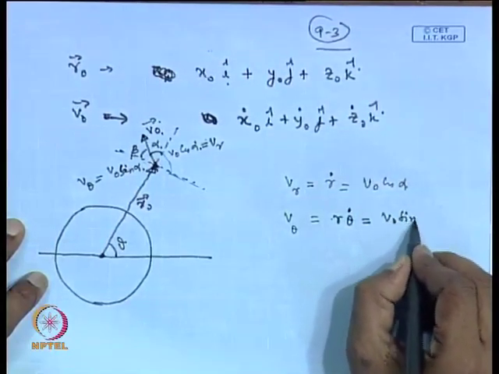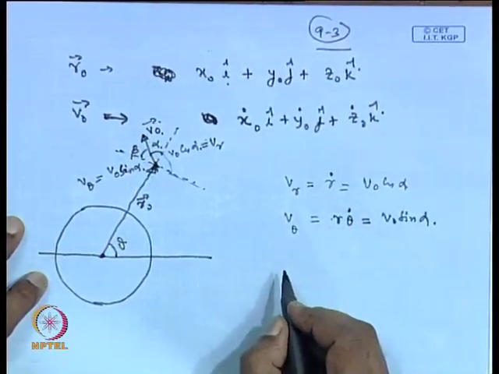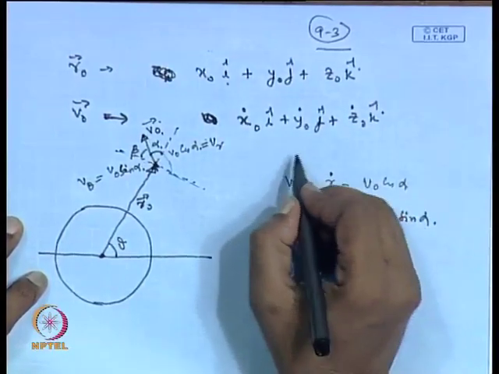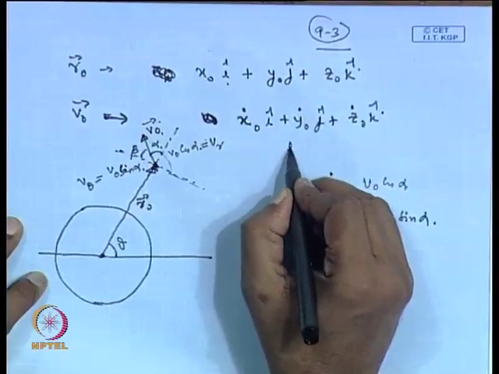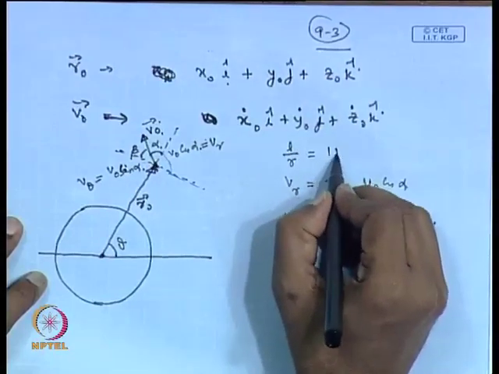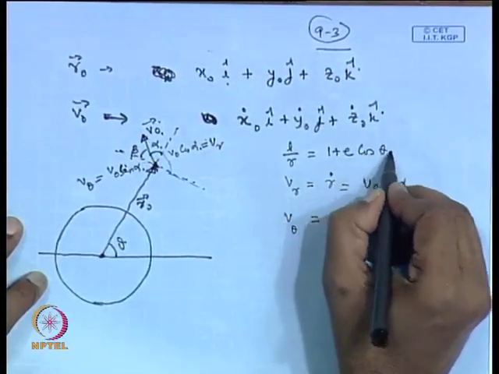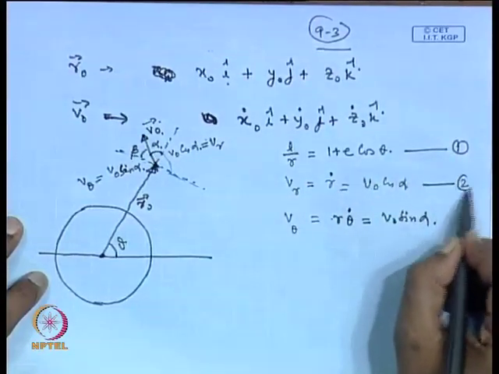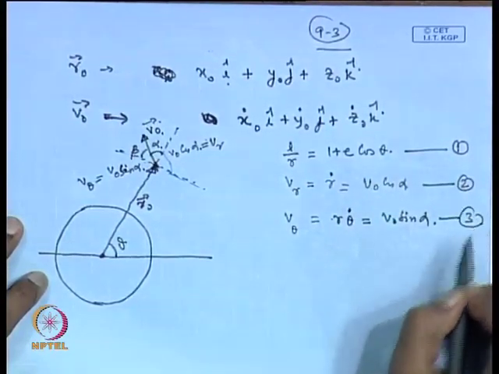So, this is V 0 sin alpha. Also, we know that L by r is equal to 1 plus E cos theta. So, this is the equation of the conic section. This is equation number 2, equation number 3.